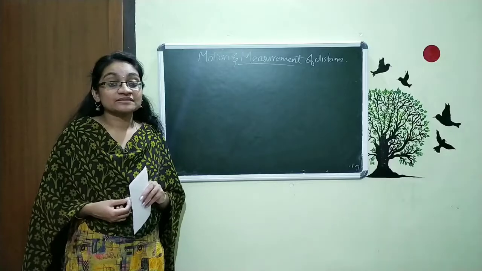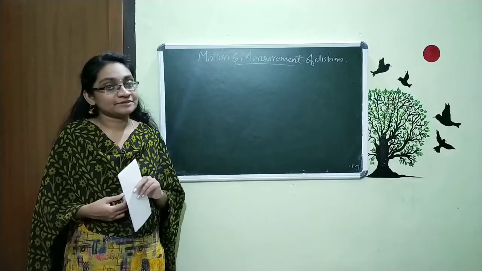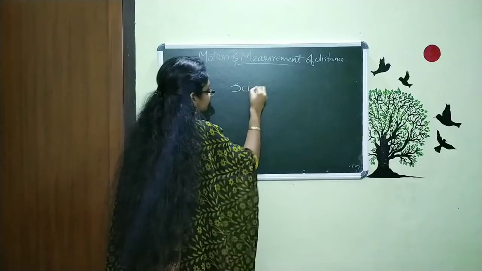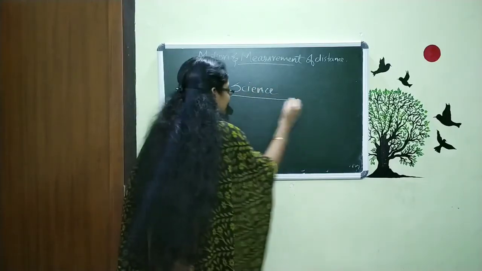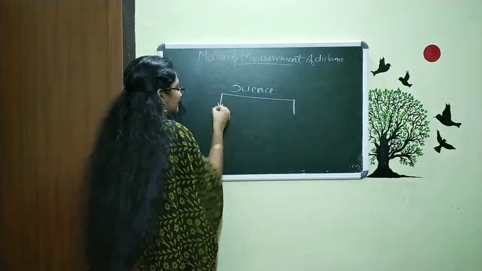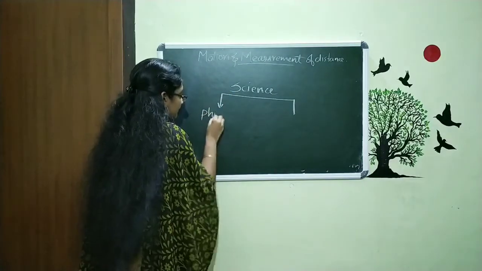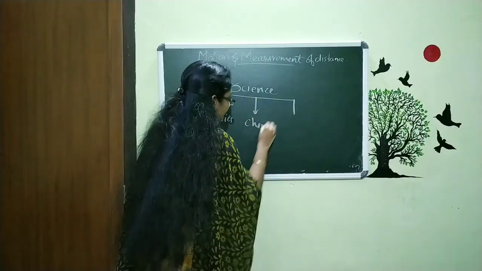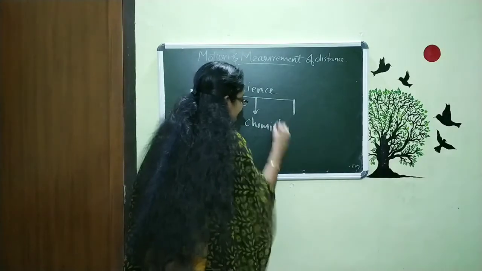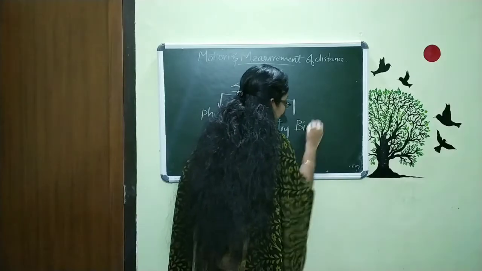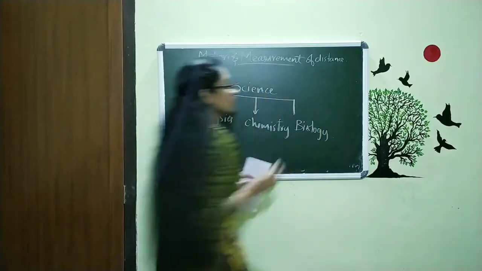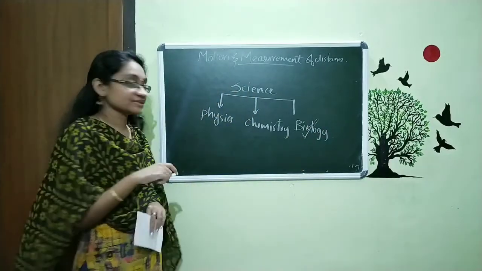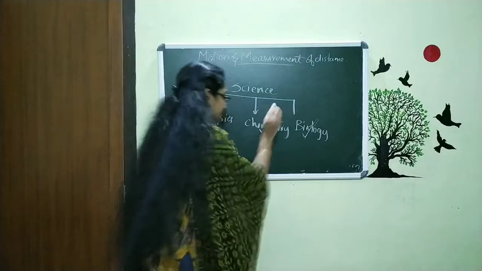In the last few classes we discussed the chemistry chapter. Actually, our science is of three parts. We can split the science as physics, chemistry and biology. You already studied some chapters in biology and we also discussed two chapters in chemistry.